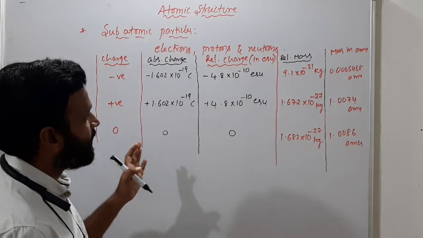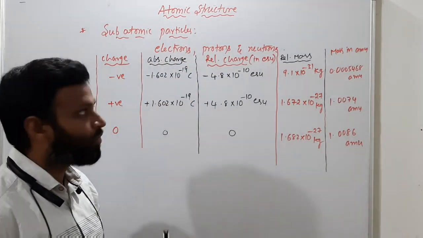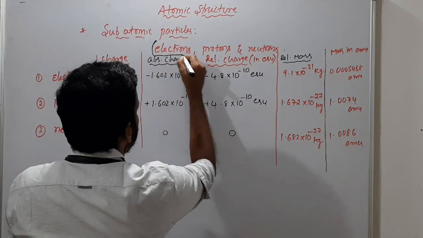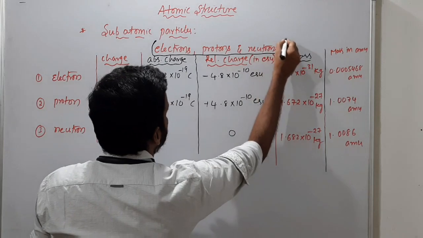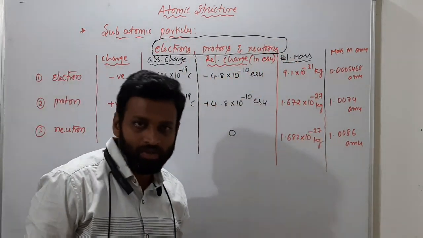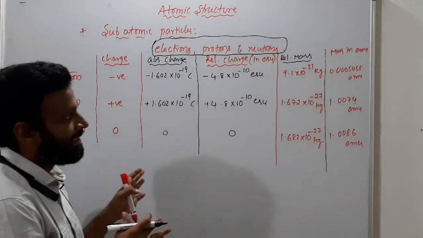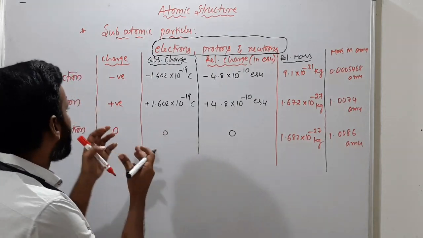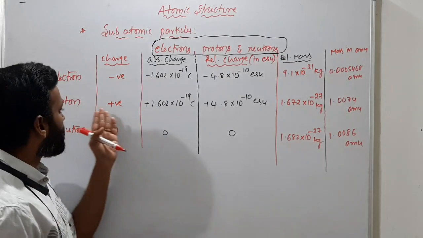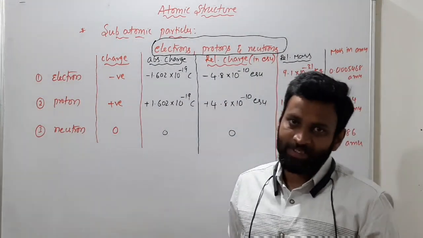So here I have already written the subatomic particles. So what are the subatomic particles? Don't get confused, these are the subatomic particles. What are those? Electrons, protons, and neutrons. Okay, so their nature I have given here clearly. Electrons are negatively charged species, nature means that only. Protons are positively charged, and neutrons are neutral species.